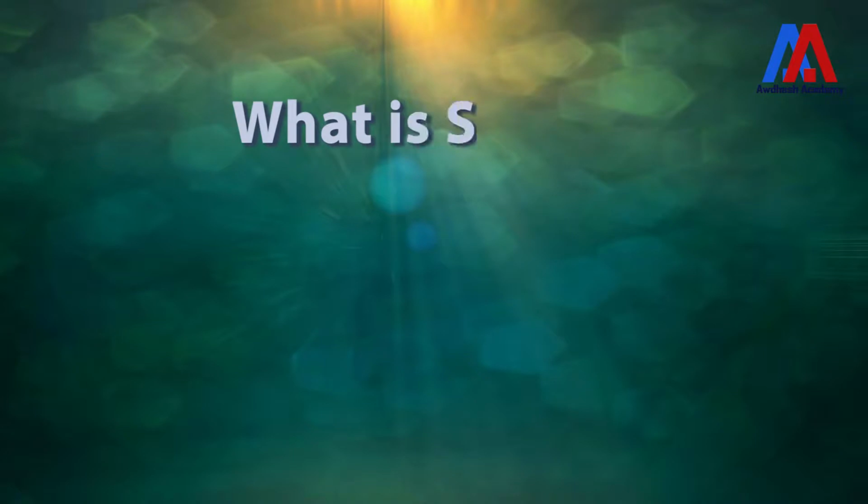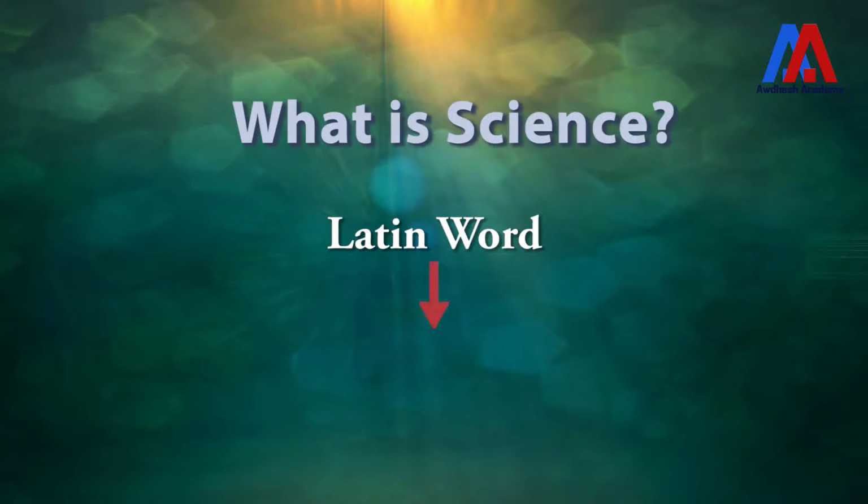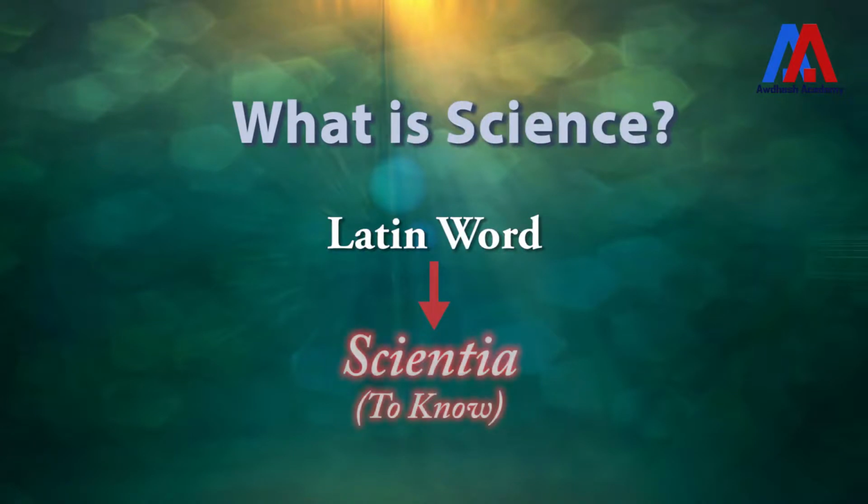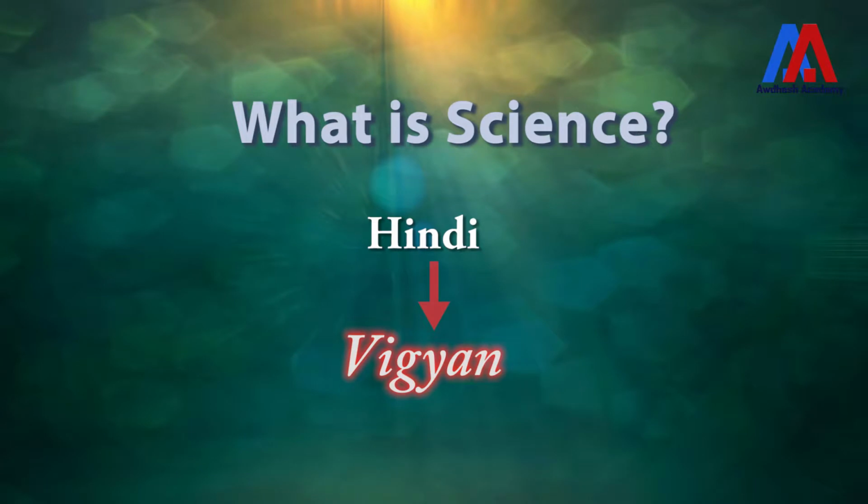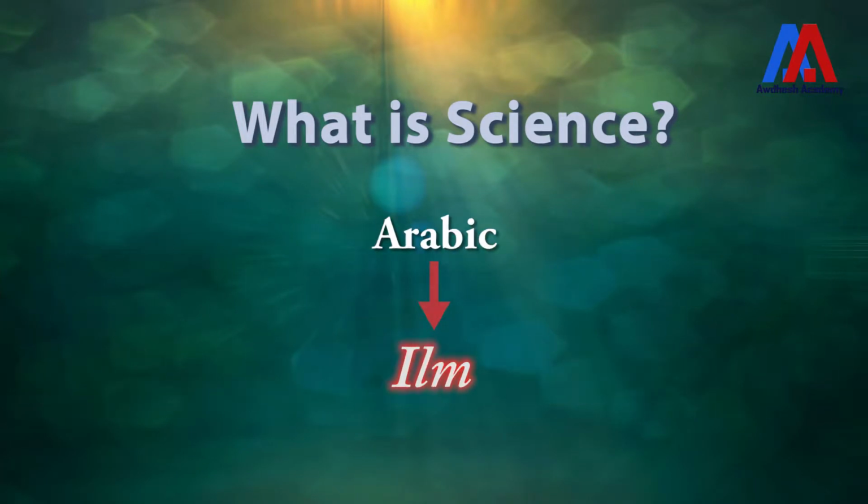So first let us know what is science. Science is made from a Latin word, scientia, which means basically to know. That means to acquire knowledge, to know about something, that is what science is. And in Hindi or Sanskrit we call it Vigyan. And in Arabic it's called ilm. Ilm is also said to be knowledge.